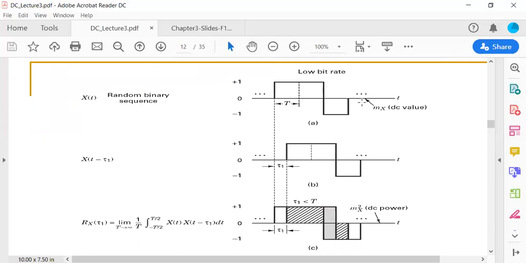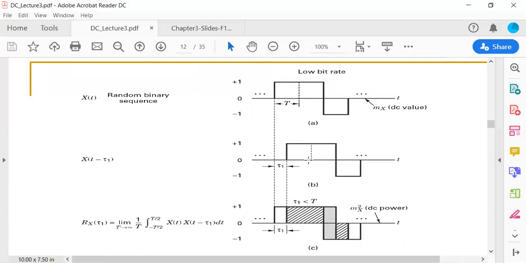And we're going to see this one is a DC value here. Then if you find x of t minus tau 1, there is a delay here, called tau, so this will be equal to t minus tau 1. And you know from the definition in our signals and systems course that this is a right shift.